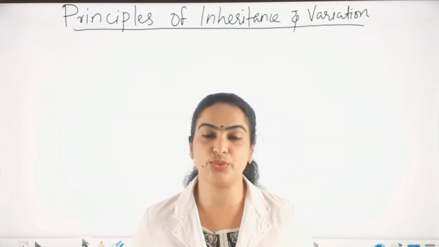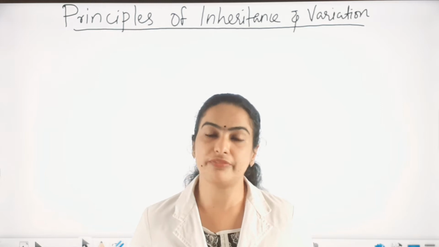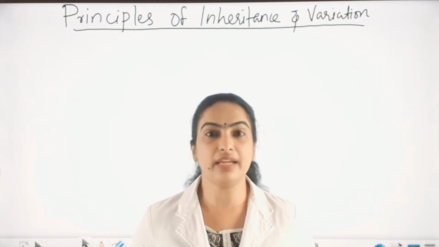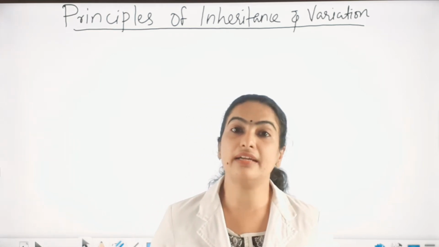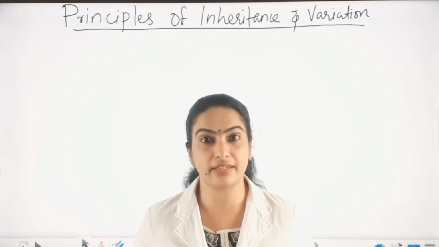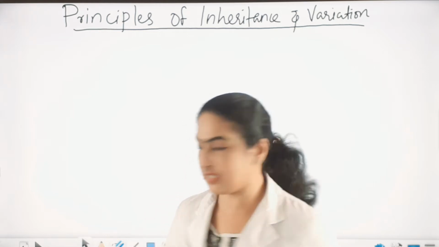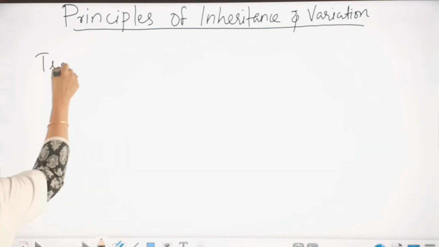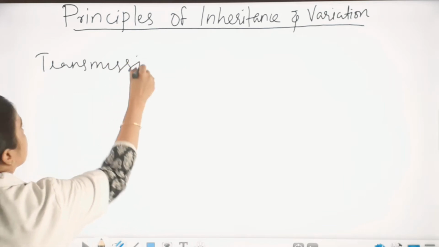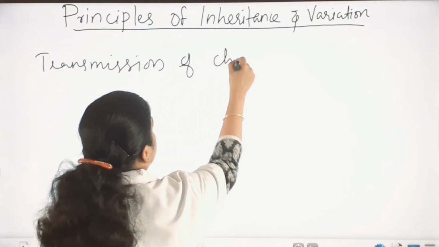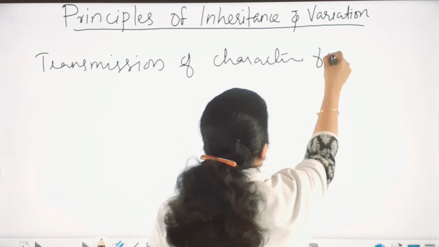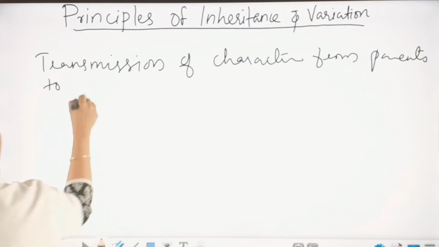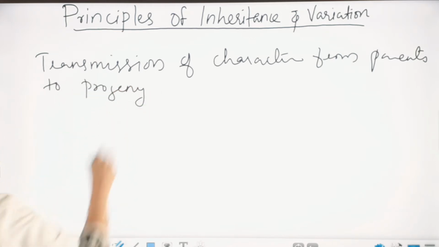Now I am going to teach you Chapter 5, Principles of Inheritance. In 8th standard you learned about inheritance. What is inheritance? Inheritance is the transmission of characters from the parents to the progeny. Progeny means offspring or young ones.